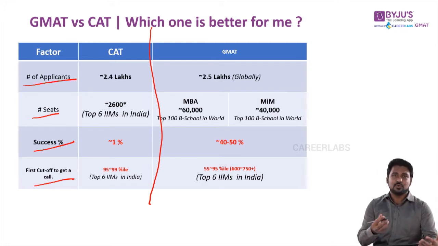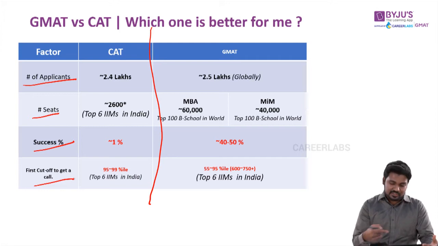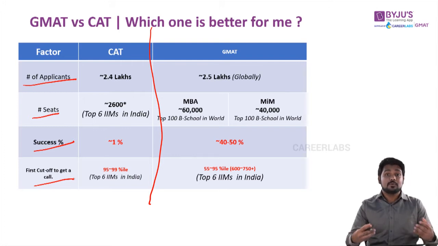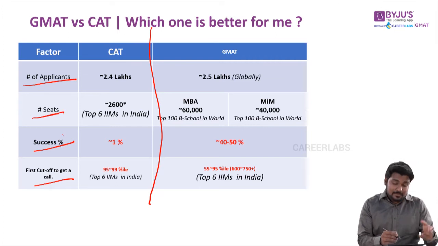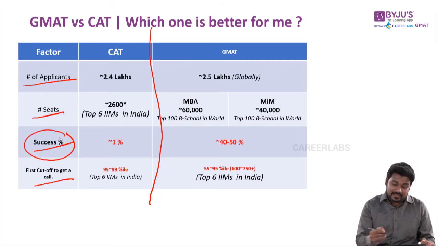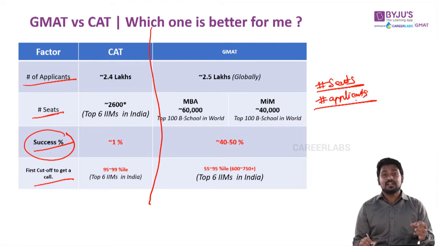As the name suggests, it's very clear. Number of applicants means all over the globe, how many people are applying for each exam. Number of seats means, when you write that particular exam, the total number of options available to you in that particular year. So ultimately, your success percentage is the number of seats divided by the number of applicants. That determines how successful you are with that particular exam.